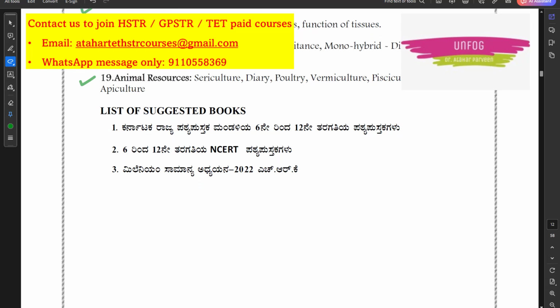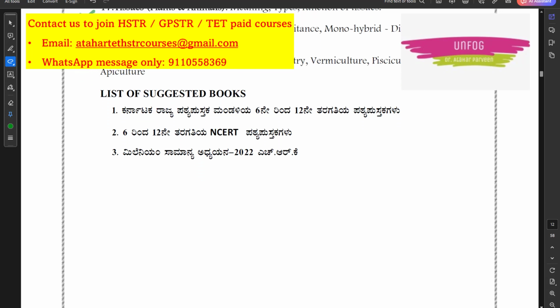Now we have a list of suggested books also. Here they are directly telling you to use resources from Karnataka Rajya Pathyapustaka Mandali, textbooks from 6th to 12th standard. Till PUC.